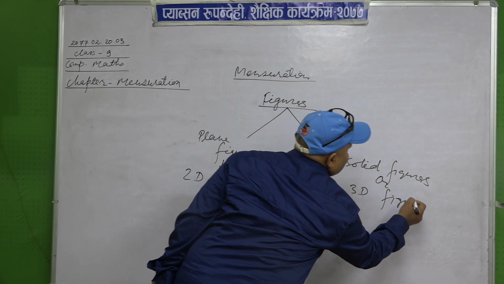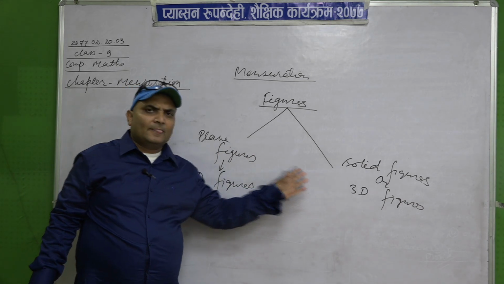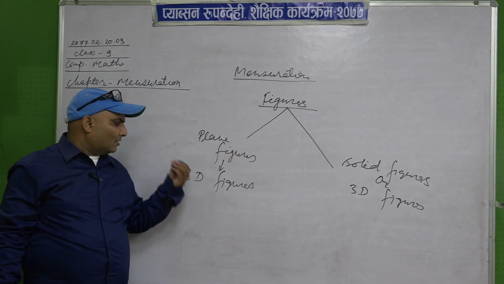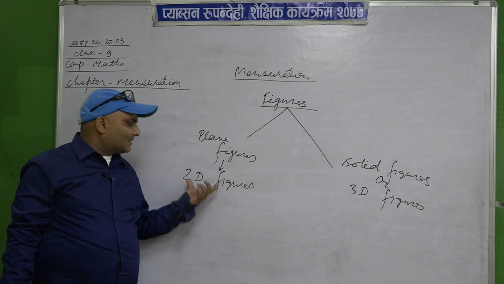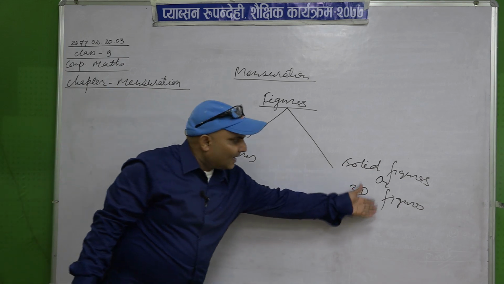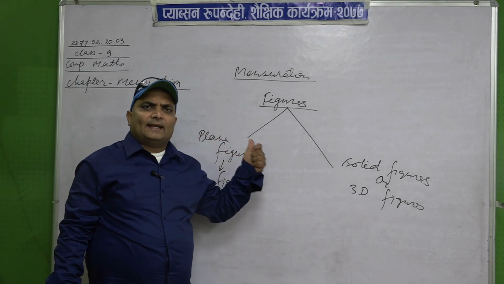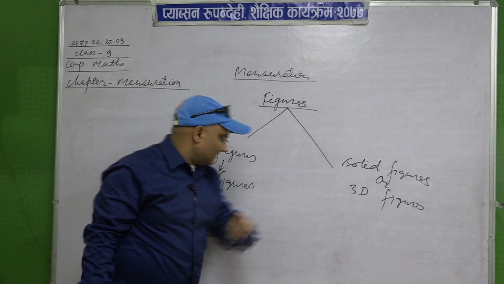So all the figures are divided into two parts, plane figure and solid figure. A plane figure has length and breadth, that's why it is called a two-dimensional figure or 2D figure. And a solid figure has three dimensions, length, breadth and height or depth, that's why it is called a three-dimensional figure, also a solid figure.